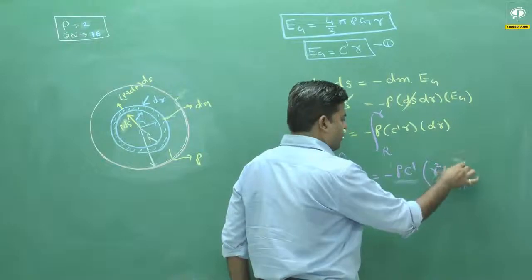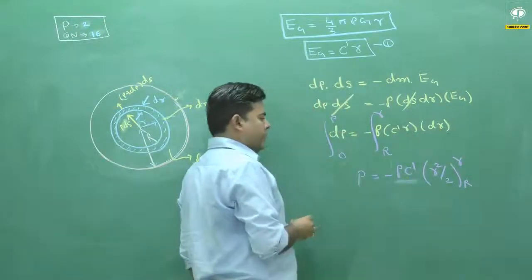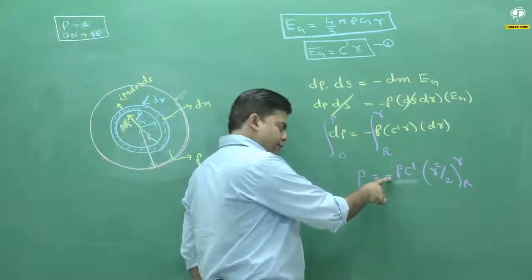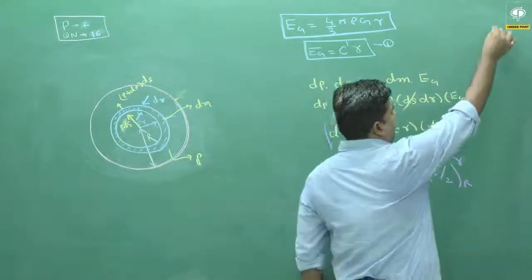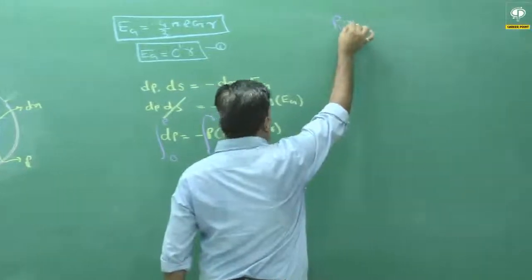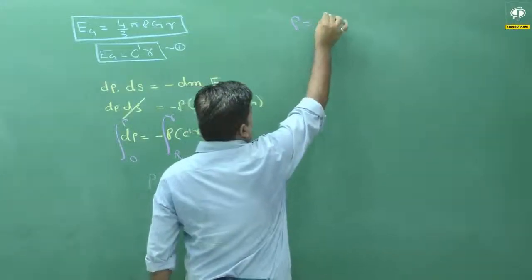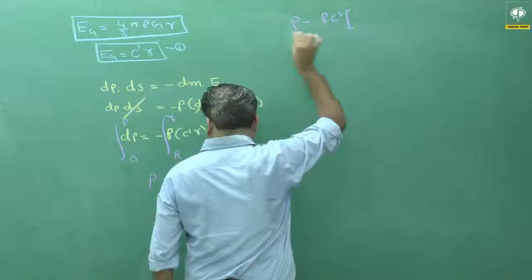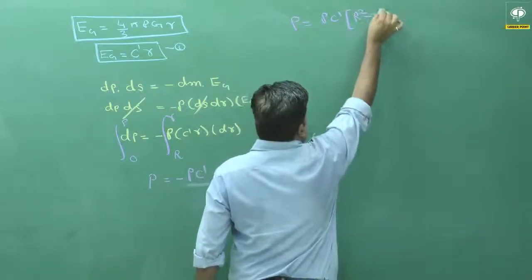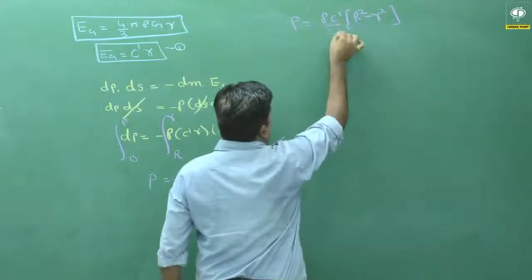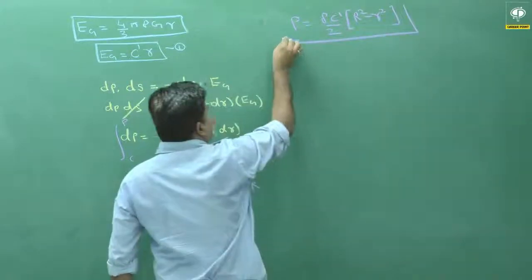By adjusting the negative sign, we can change the limits, so the final expression of pressure is P is equal to rho C dash by 2 times capital R square minus r square. This is equation number 2.